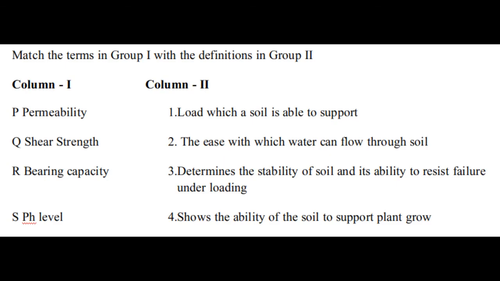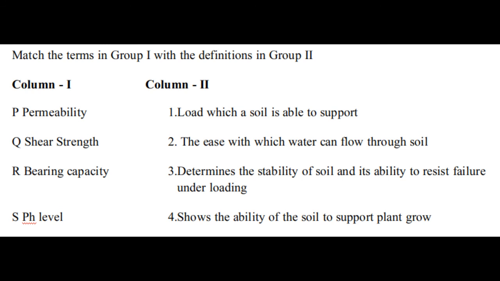Next question is, match the terms in group 1 with the definitions in group 2. Column 1 has been given some terminologies: permeability, shear strength, bearing capacity and pH level. As we have already learned, the permeability is the ease with which water can flow through soil.